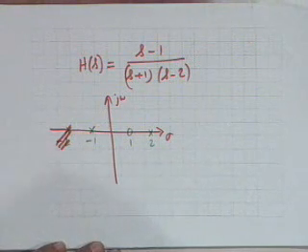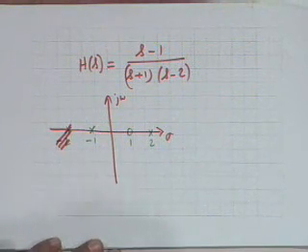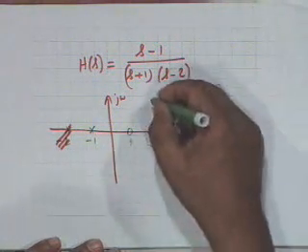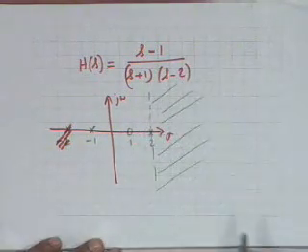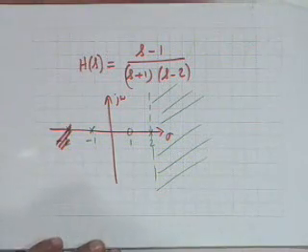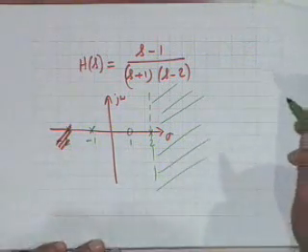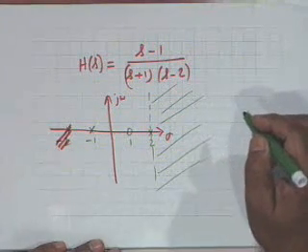Now, suppose I say that one of the possibilities is that the ROC is to the right of this, right of the rightmost pole. Well, what kind of a system shall you call this? Is it causal?